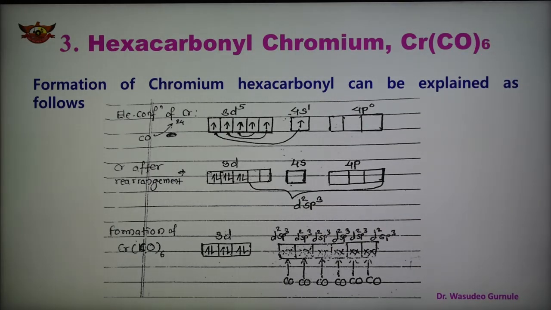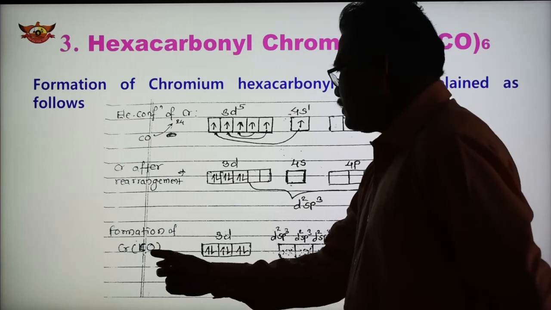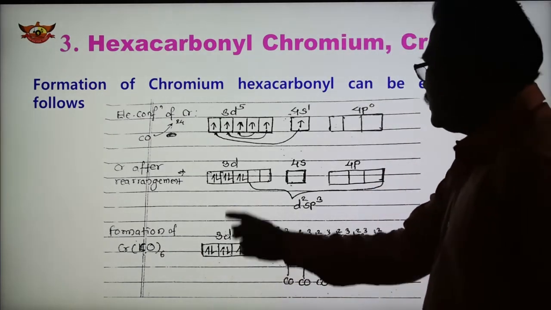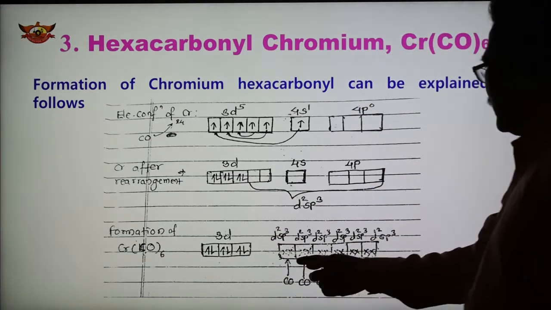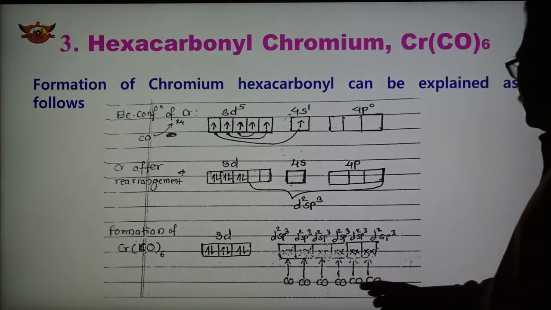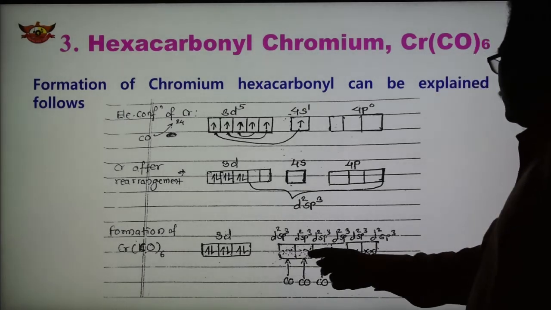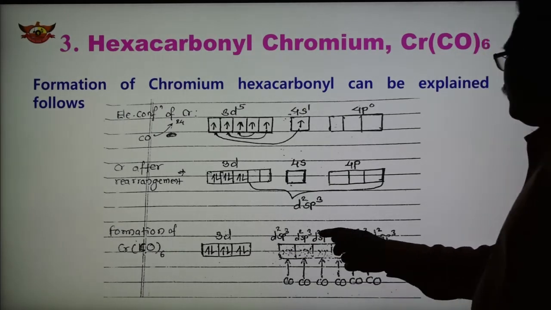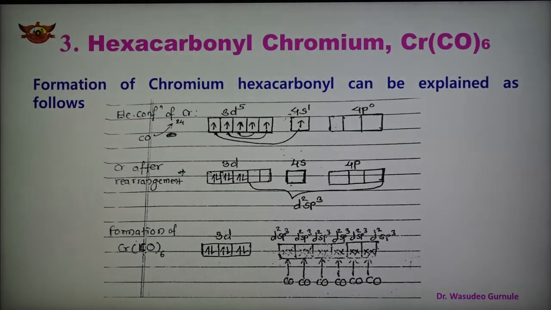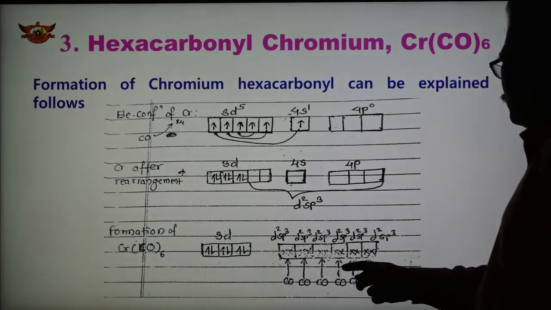And after this stage, now comes the formation of chromium CO6. These electrons are paired, and now the hybrid orbitals have the same energy, and 6 CO, 6 carbonyls are there. So 6 carbonyls donate 6 electron pairs, see, to the vacant d2sp3 hybrid orbitals of the metal, forming these coordinate bonds 1, 2, 3, 4, 5, 6.